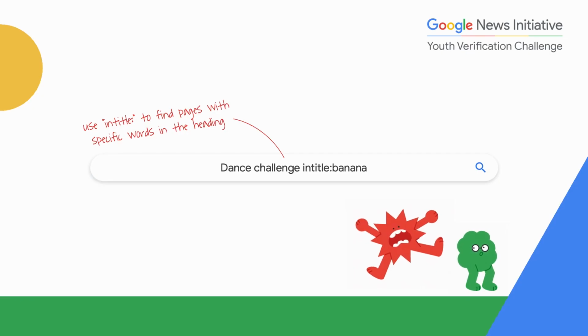Hopefully this is all starting to stick because now you can also use this amazing operator called the intitle operator. What this tells Google is that you want a specific word or words inside the title of a web page. So say for example, as in this case, your keywords are dance challenge and you wanted to make sure the word banana was in the title, you'd write it something like this.